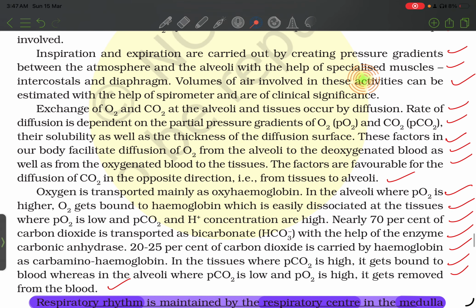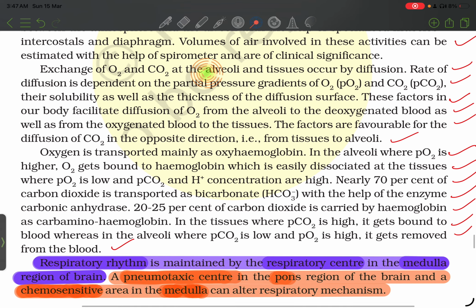The volume of air involved in this activity can be estimated with the help of a spirometer and is of clinical significance. Exchange of O2 and CO2 at alveoli and tissue occurs by simple diffusion. The rate of diffusion is dependent on the partial pressure of oxygen and partial pressure of CO2, their solubility, as well as the thickness of the diffusion membrane. These factors in our body facilitate diffusion of O2 from alveoli to the deoxygenated blood as well as from oxygenated blood to the tissue. The factors are favorable for the diffusion of CO2 in the opposite direction, that is, from tissue to alveoli.